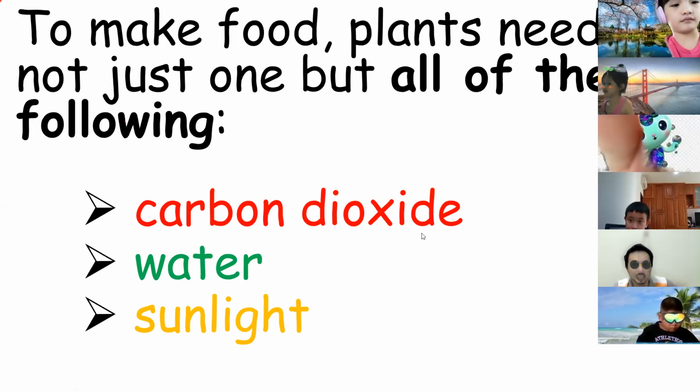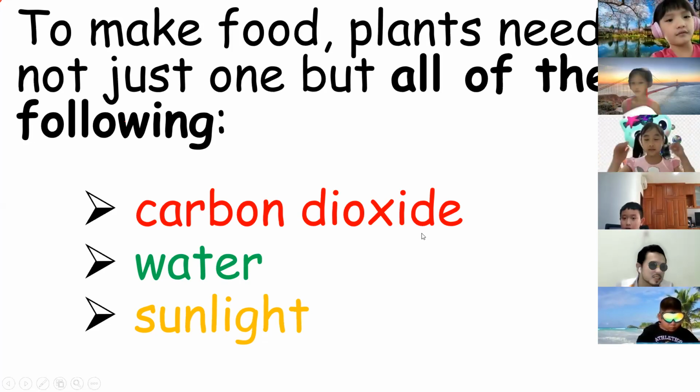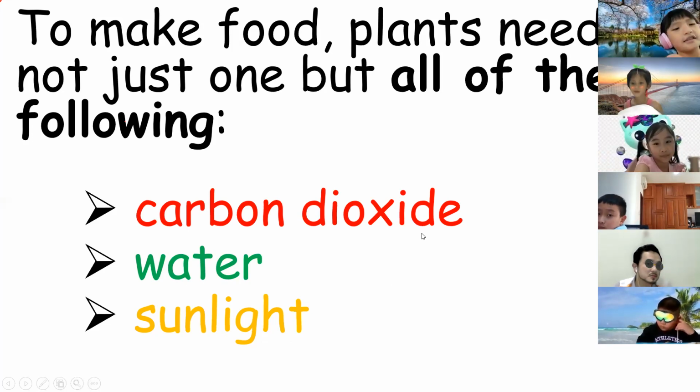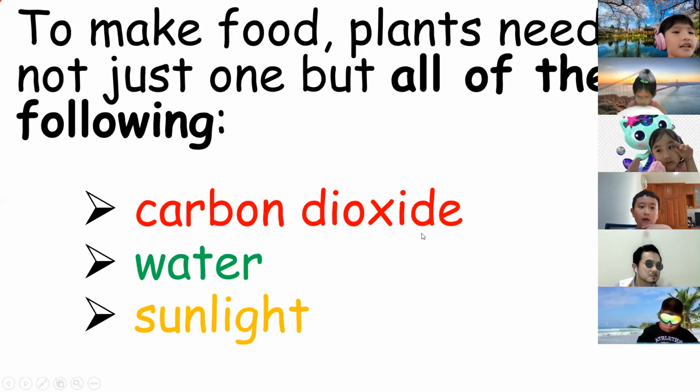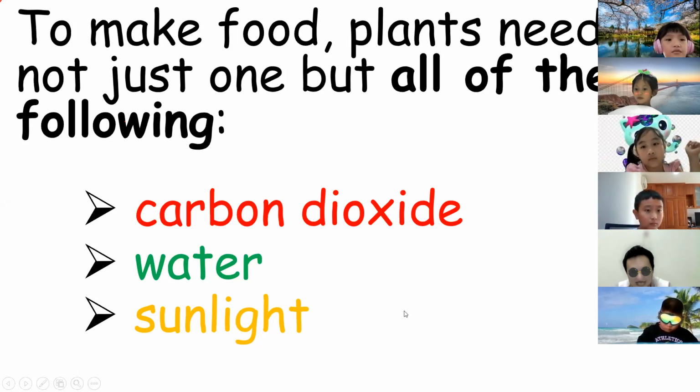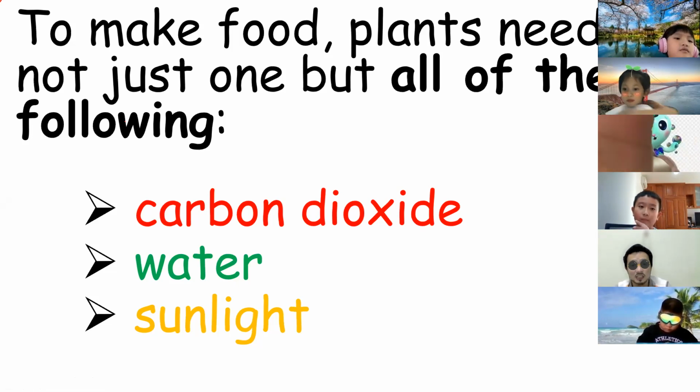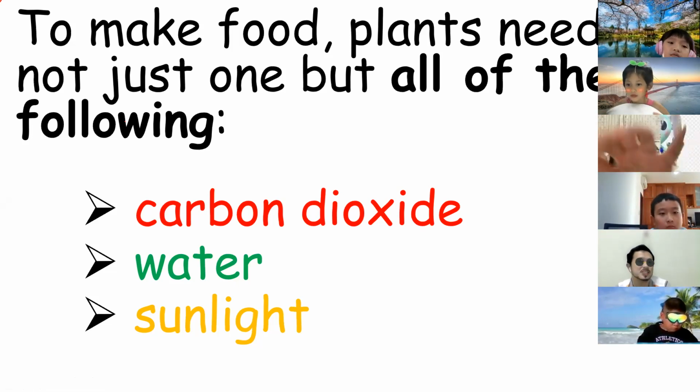Yes, Jang, do you want to say something? Teacher, the plant needs the nutrients to make the food. Thank you, Jang. Of course the plants also need that, but it's not mentioned here.